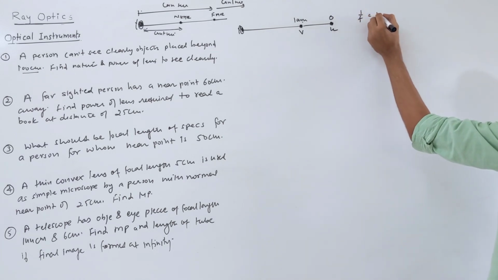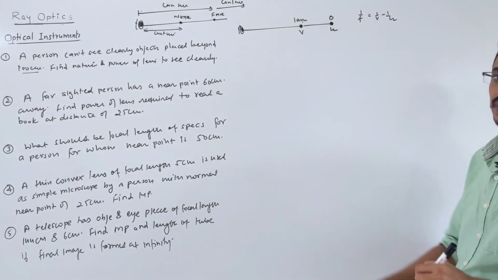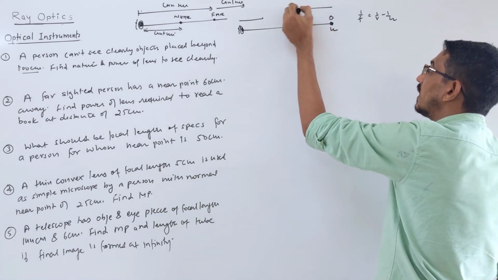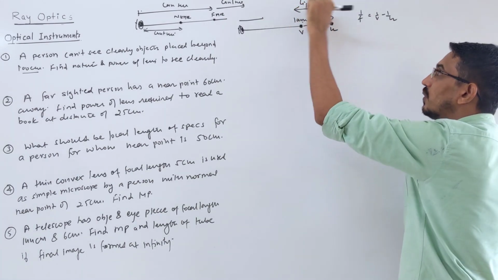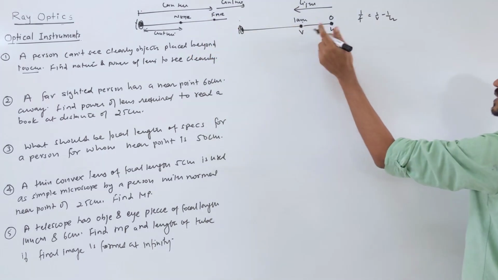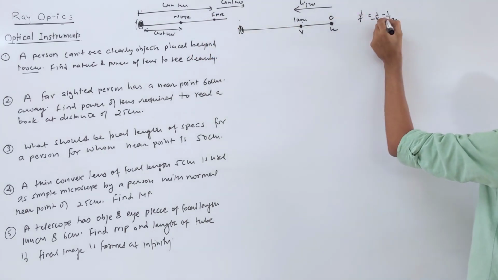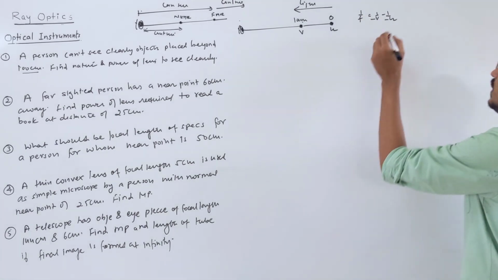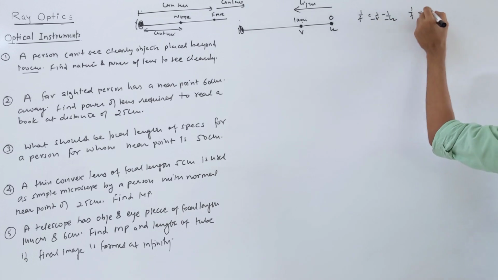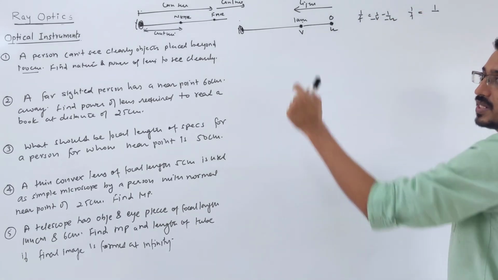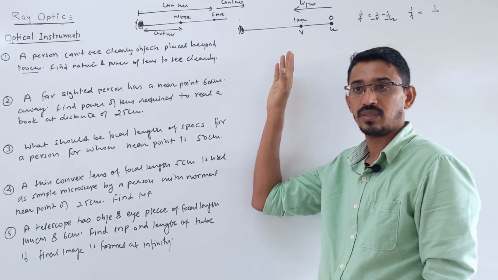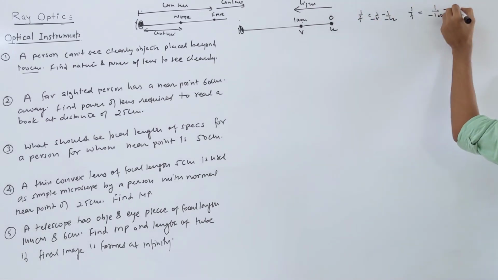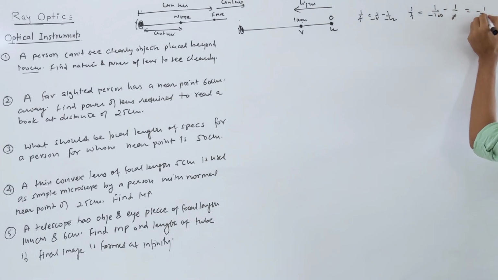Okay, let's write the formula. 1 by f is equal to 1 by v minus 1 by u. Let's put the sign convention. In this case, this is the direction of light. Object placed here, light going that way. So if you measure the image distance, it will be negative. Object distance will be negative. Focal length we are finding, so you don't put a sign convention. So 1 by f, or power also you can say, is 1 by minus v. Image distance means your near point or far point, given as 100. So that's minus 100, and 1 by u becomes 1 by infinity, which is 0. So minus 1 by 100.